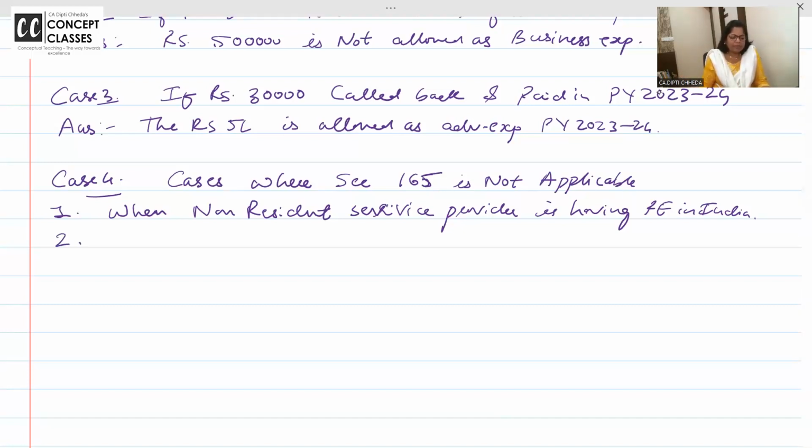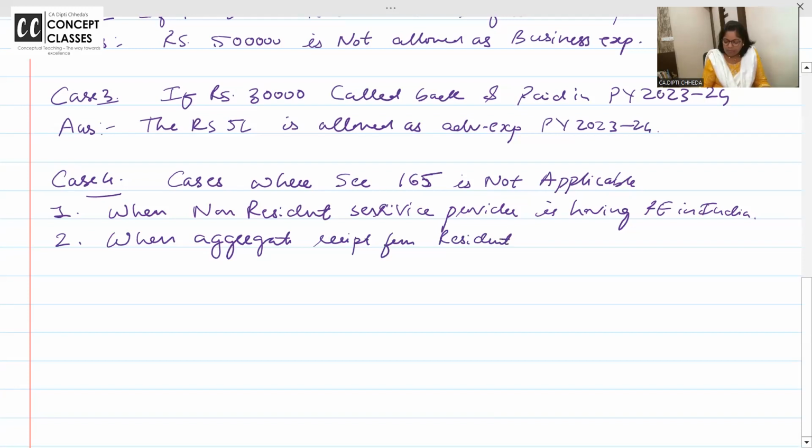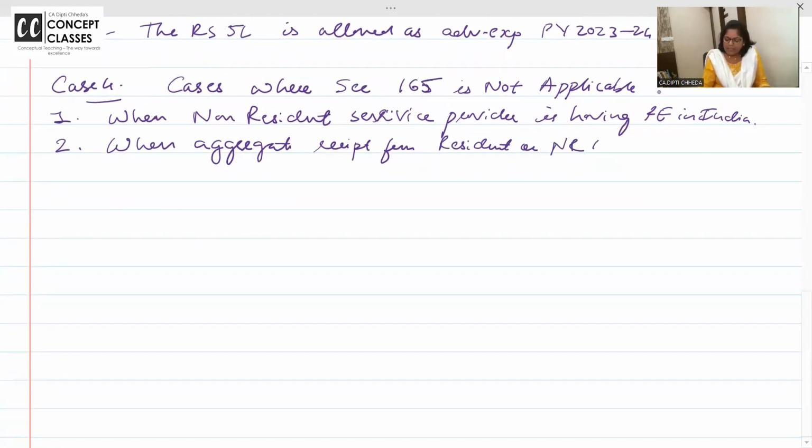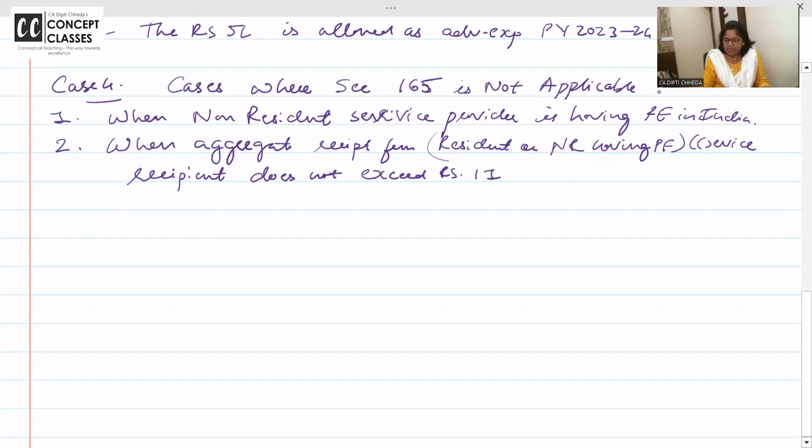Second one, very important. When aggregate receipt from a resident or non-resident having PE, these are called service recipients, meaning the service recipient, does not exceed rupees 1 lakh from all customers.